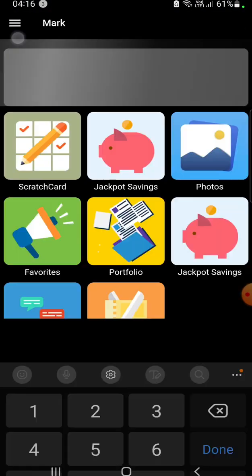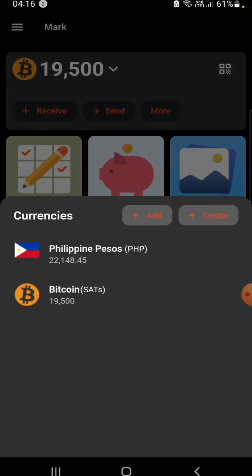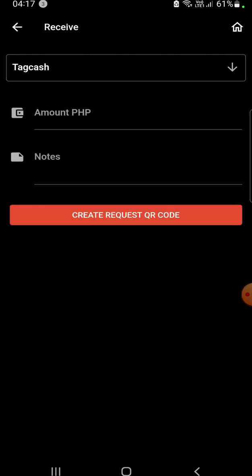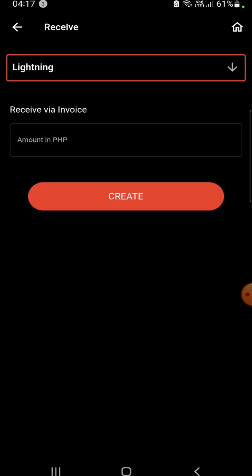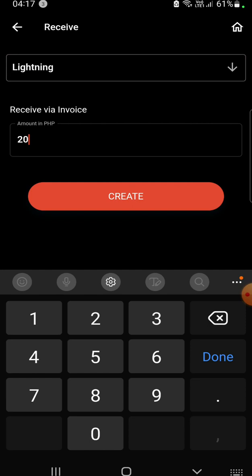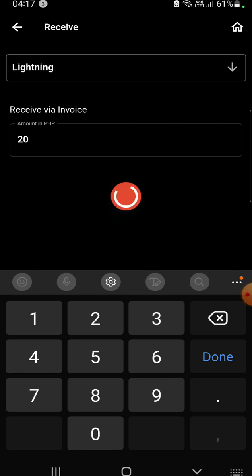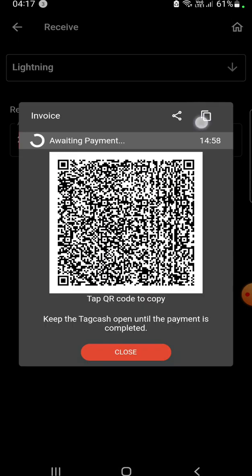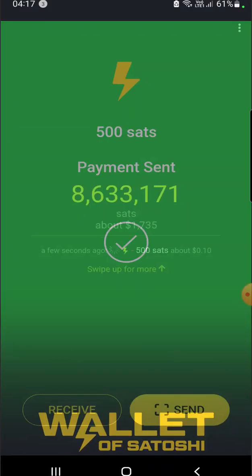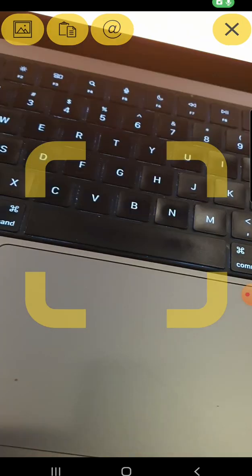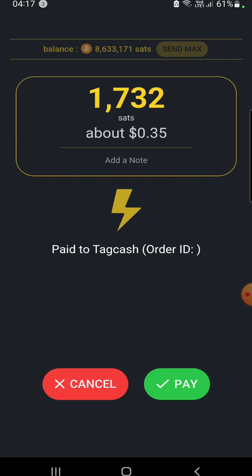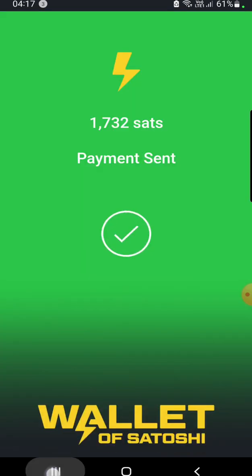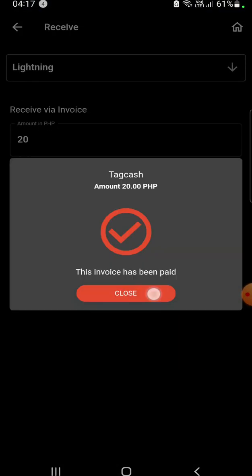And the last thing I'll show you is back on the peso wallet. I'm going to receive Lightning, Bitcoin via Lightning, and it's going to convert it automatically into pesos. So I'm going to say I want 20 pesos. It's going to create the invoice. I'm going to copy it back over in my wallet, send. I'm going to use what's in the clipboard, and then I'm going to pay it. And that's it. Let's go back over here, and that's been paid.